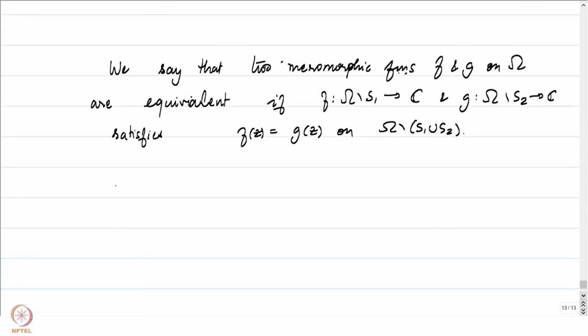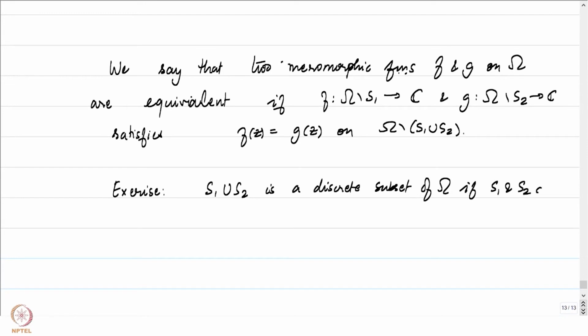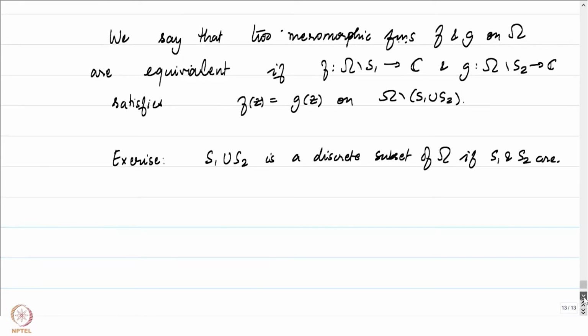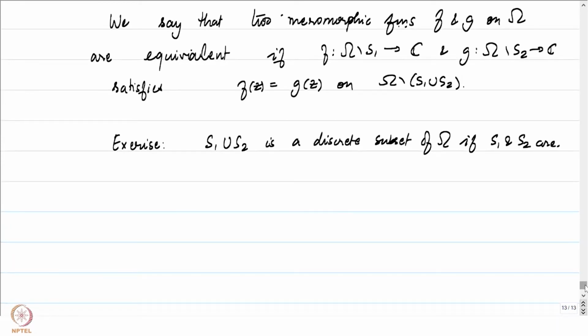You should sit down and check that if S1 and S2 are discrete sets, then S1 union S2 is a discrete subset of omega. Therefore, the equivalence relation is effectively telling us that if you look at omega minus S1 union S2, then the functions f and g are the same there.